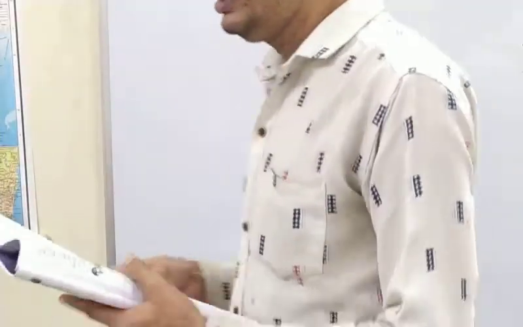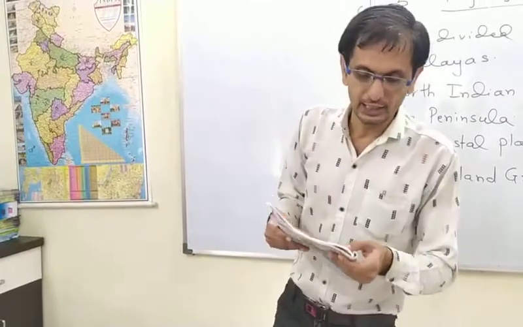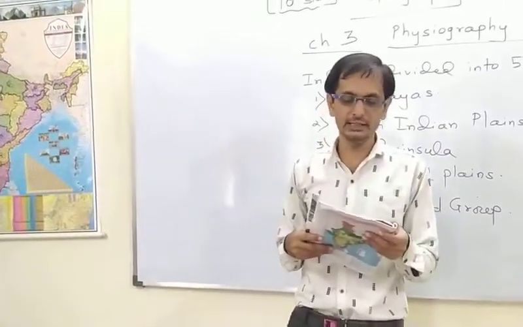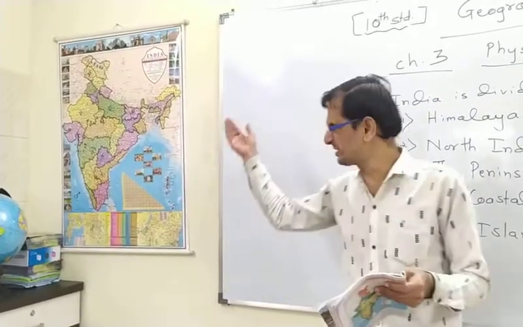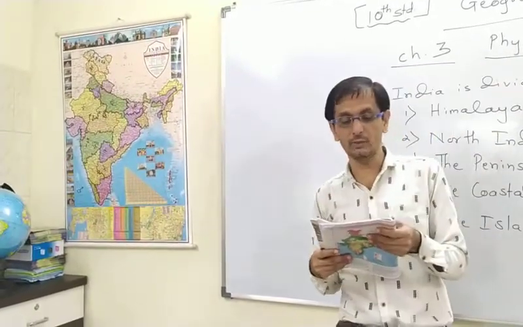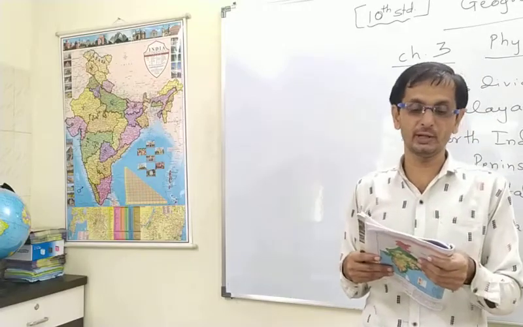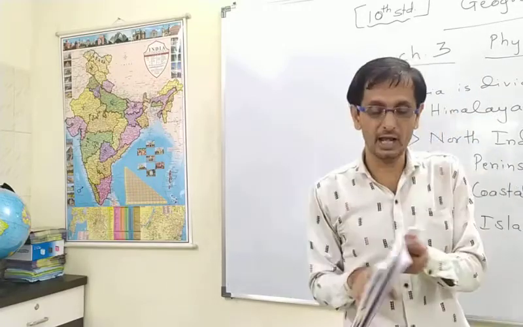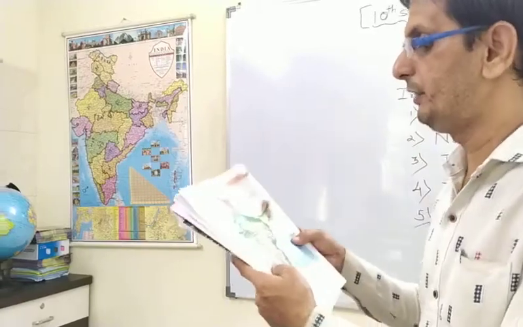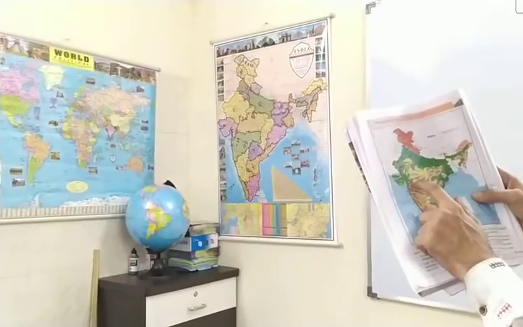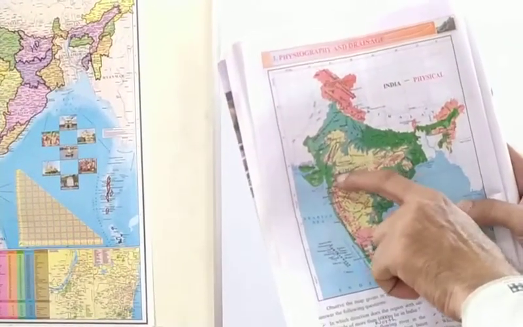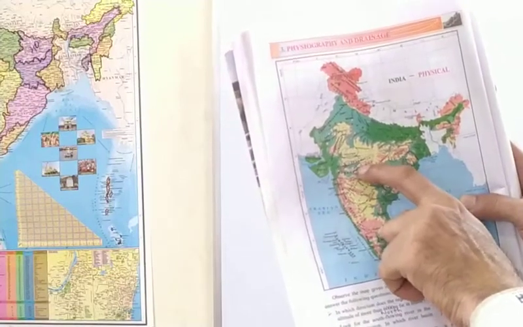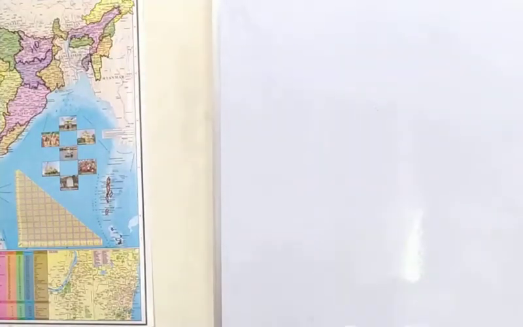Okay, in which direction does the height of the Sahyadri hills increase, that we have done, towards the south. Now, the Vindhyas act as the water divide between which two river basins? Actually, it is the Narmada and Tapi rivers. You can see here the Vindhya range dividing the Narmada and Tapi rivers separately.